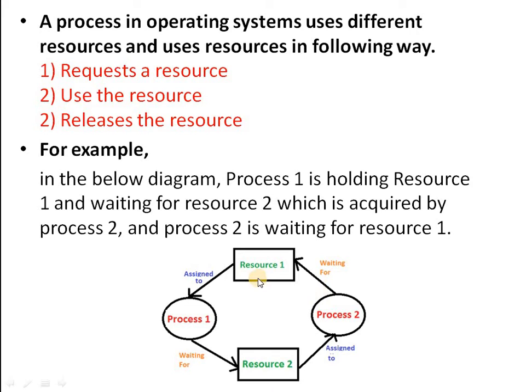Here resource 1 is allocated to process 1. That means process 1 holds resource 1, and here resource 2 is allocated to process 2. In other words, process 2 holds resource 2.